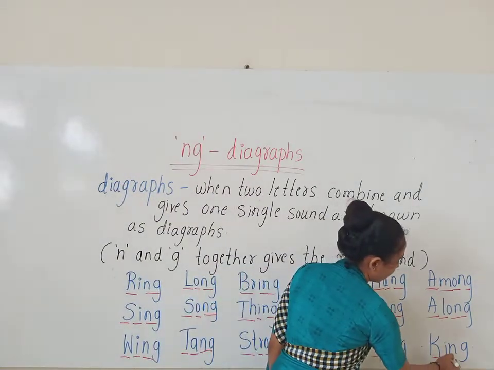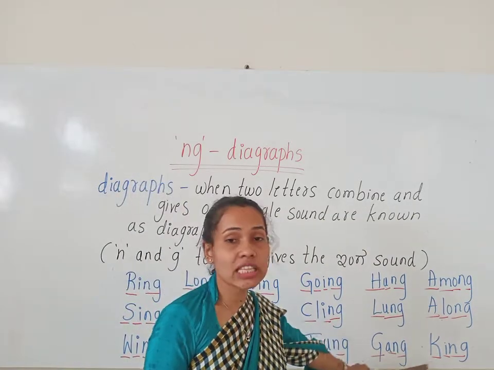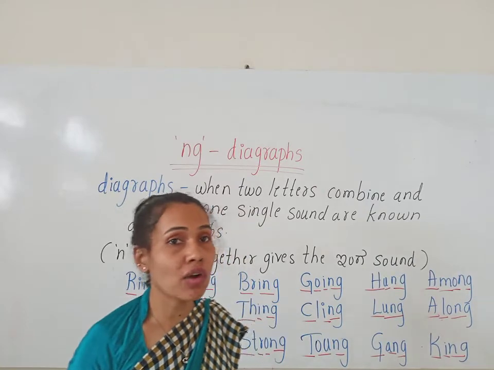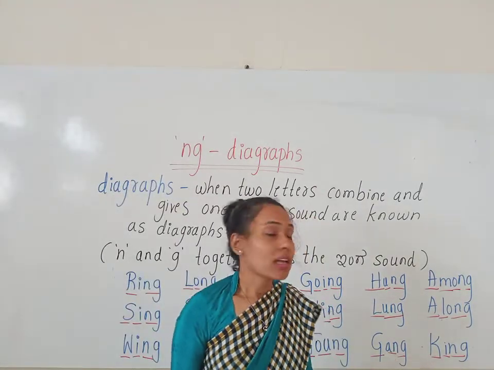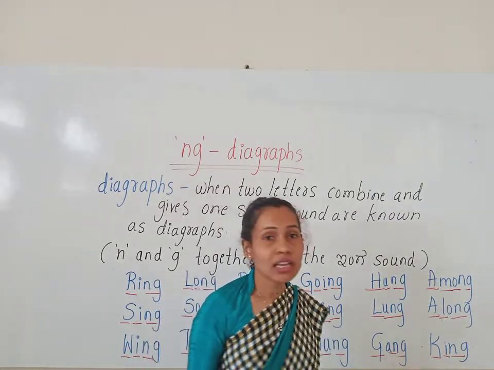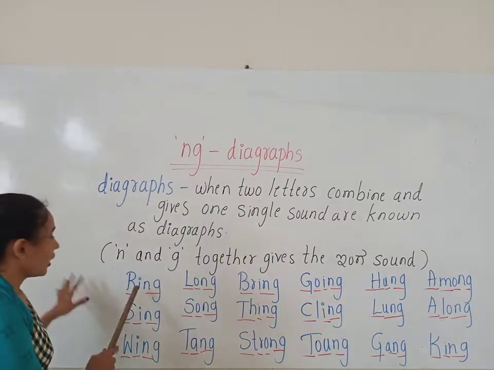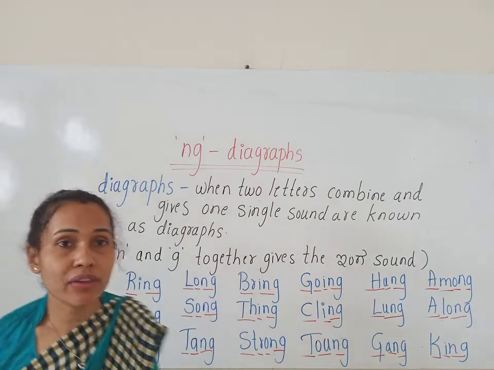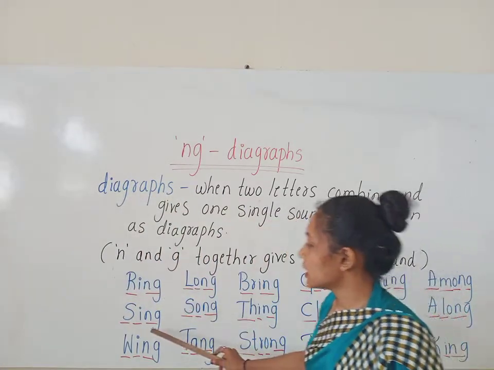K, i, ing. Here K gives the K sound and I gives the short vowel I sound, that is E. K, i, ing. King. Okay, how do we read it? K, ing, king. So here, ring, sing. Repeat after me, everyone. Read along with me. Ring, sing,